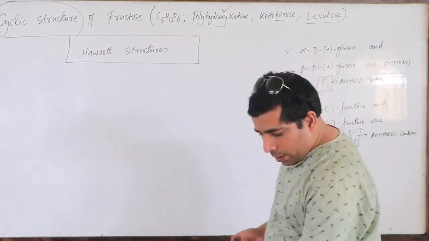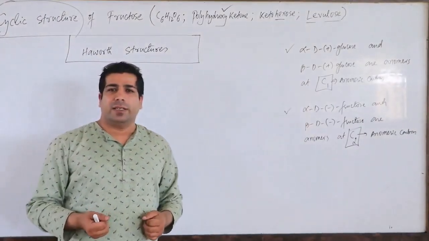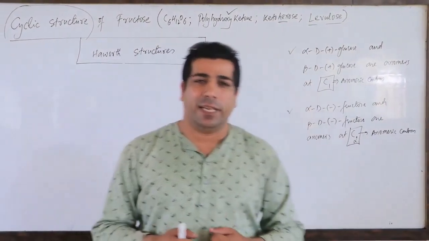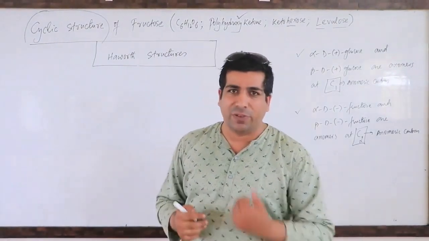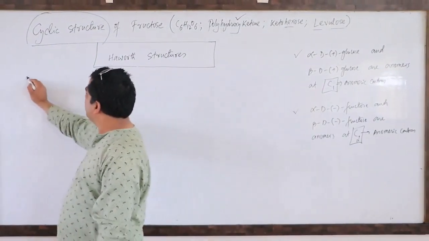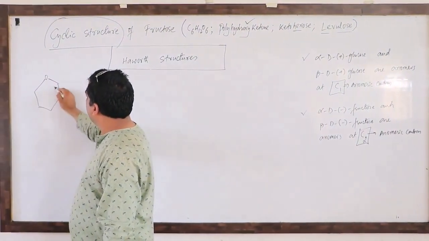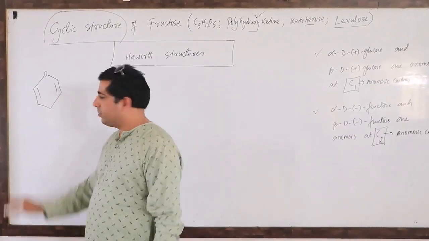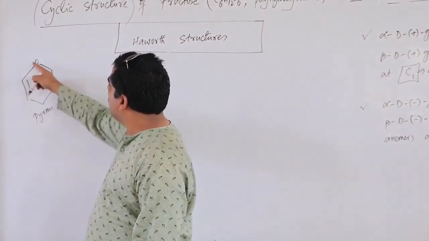Previous time in case of glucose, I had taken a heterocyclic ring, and that heterocyclic ring was pyrrole. If you remember, I had taken a heterocyclic ring of this kind. It was pyrrole. 5 carbons were there and 1 oxygen.